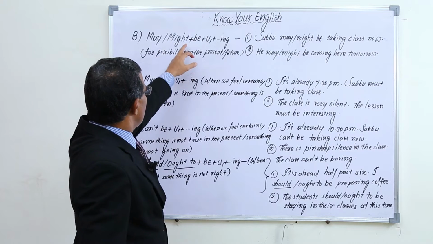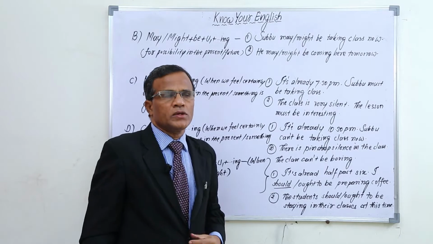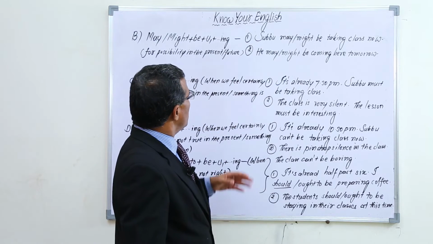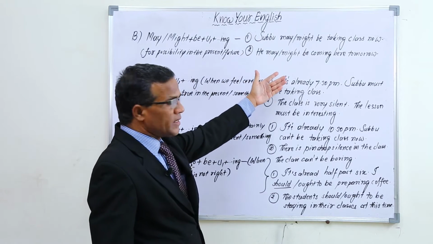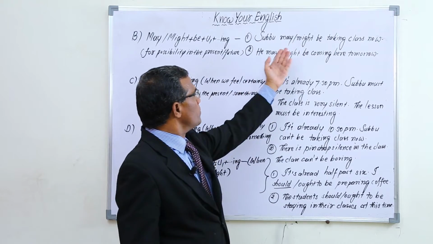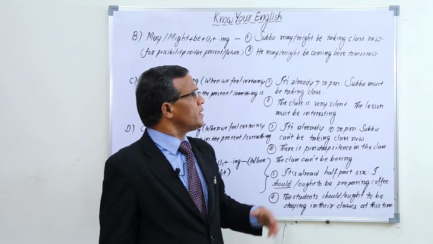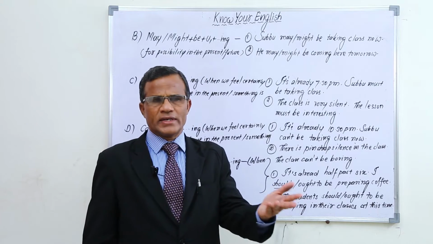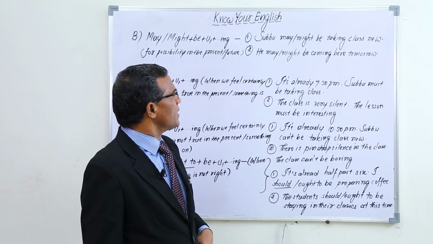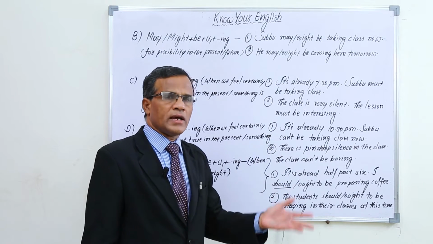May or might be plus v1 plus ing is used for possibility in the present or future. So there is a possibility to happen in the present or future. When we want to talk about possibility, we use it this way. Subbu may be taking class now, or Subbu might be taking class now. Because it is already 7:30 or 8, they may guess like that. There is a possibility for Subbu to take class now.